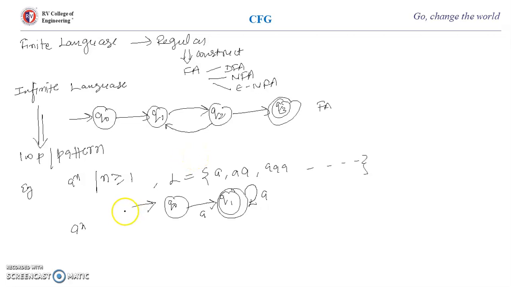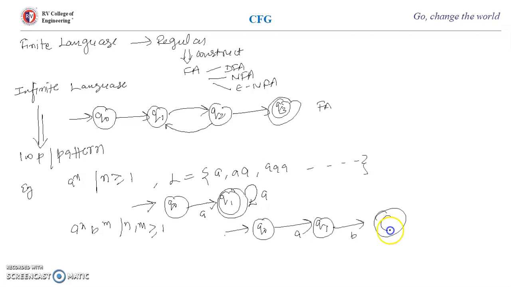Now if I say a power n, b power m, where n and m are greater than or equal to 1. So here you can see both are greater than or equal to 1. So minimum 1a and 1b should be accepted. So 1a and then 1b should be accepted. And then for more than 1a or more than 1b, we will put a self loop.